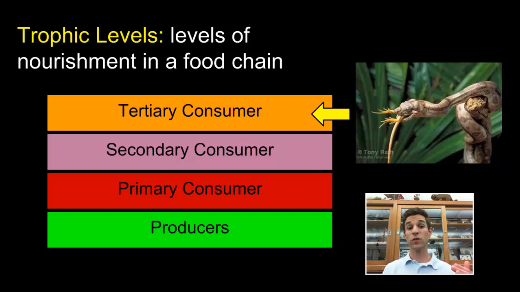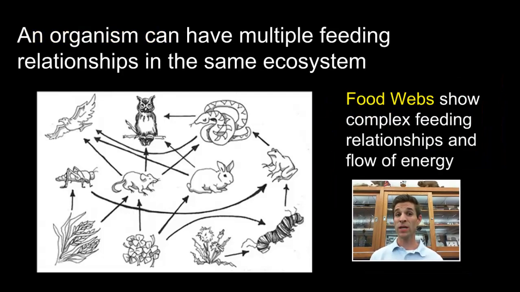Certain organisms can be at different trophic levels depending on which ecosystem they're in, because some organisms occupy more than one ecosystem. And depending on what ecosystem you're in, or even within one ecosystem, an organism can have a variety of ecological feeding relationships. So they can be both prey and the predator in the case of a consumer, and depending on what the organism is, one organism will eat it and another organism will also eat that. So some have multiple organisms feeding upon them. Some organisms have only one predator, for example, that's feeding upon it. Some organisms have multiple food items that they feed on at one time, and some organisms specialize in just one kind of food item in an ecosystem.